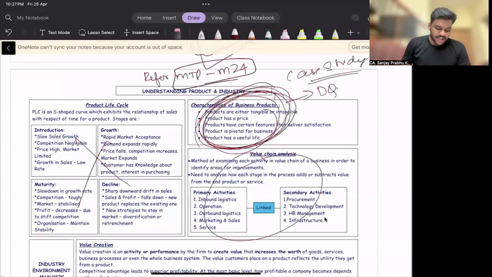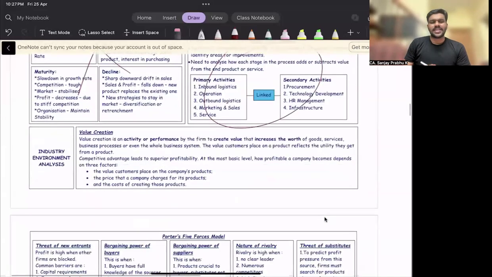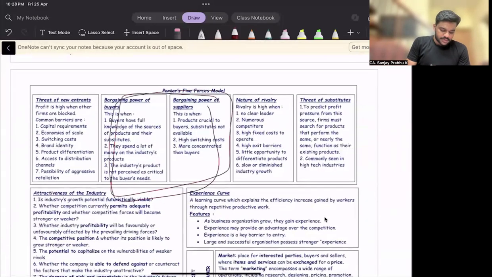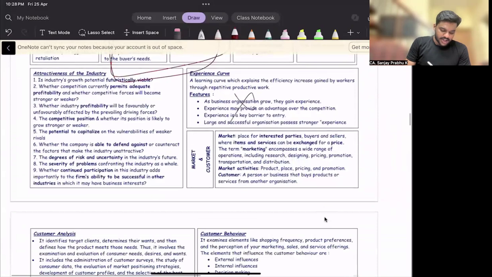Value chain analysis, I'm not expecting any question. Value creation, normally I don't think so, but it's a small and not very important topic, but you cannot expect what ICAI is going to ask. So just read it 2 times. That's it. Then Michael Porter's 5 forces. These 2 topics are important. Then experience curve, I'm not expecting. Attractiveness of industry, you just read it 2 times.